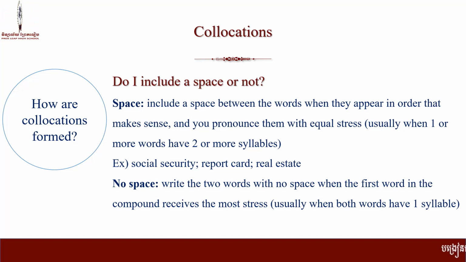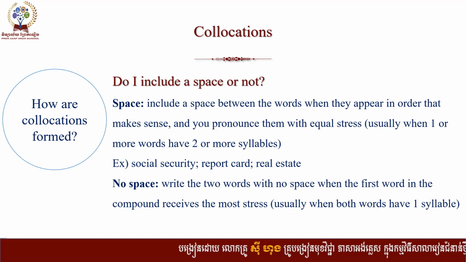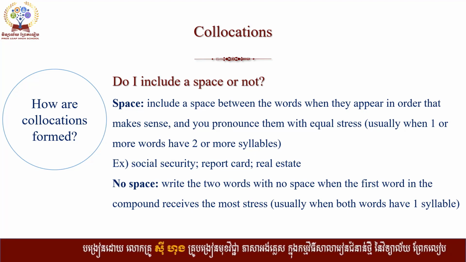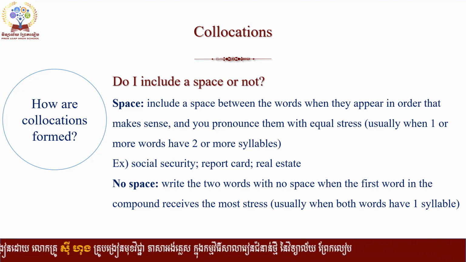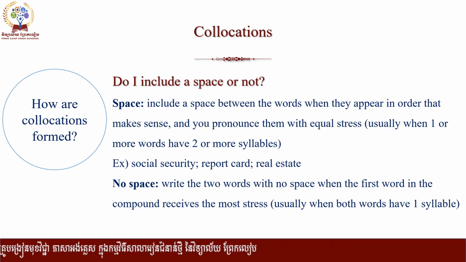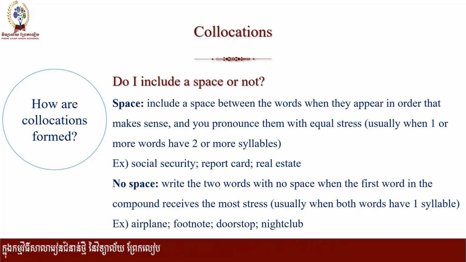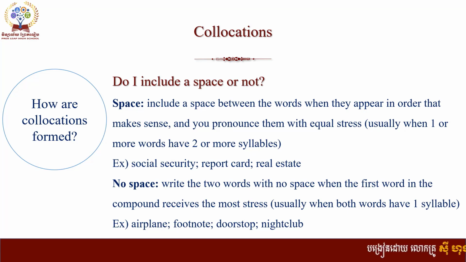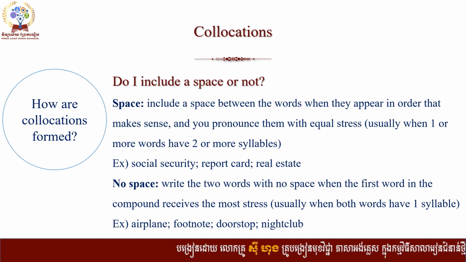So when we write it, we don't need to write without space. Okay, and here we have to write two words with no space when the first word in the compound receives the most stress. Usually when both words have one syllable. You see, air is a one syllable word. Plane is also a one syllable word. So when it becomes a compound noun, we have to write without space.